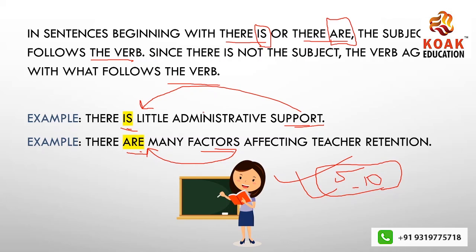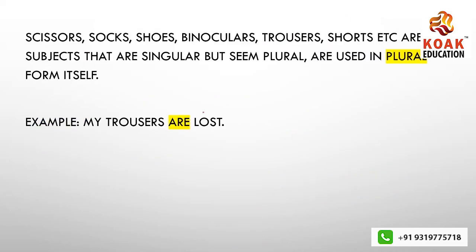Let's move on to the next concept for the day, and the next concept says this: scissors, socks, shoes, binoculars, trousers, shorts, etc. are subjects that are singular but seem plural and are used in plural form itself. For example, my trousers are lost.